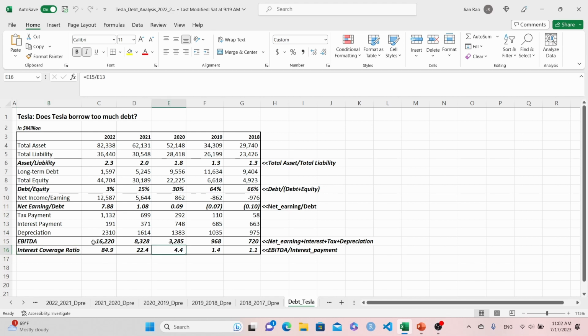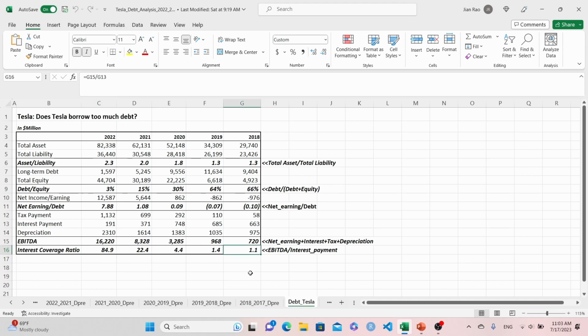In 2022, the company's EBITDA was 16 billion, and the total interest payment for the year was about 200 million. So the coverage is about 85 times, which is an outstanding number. The bank shouldn't have any concerns with its loan to Tesla.